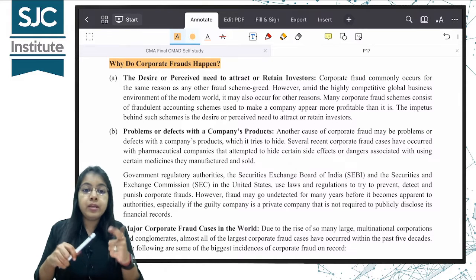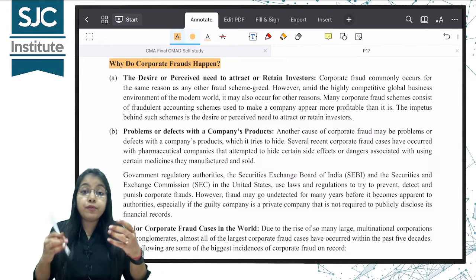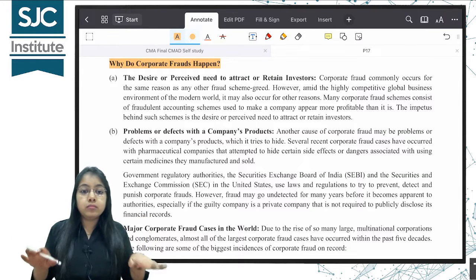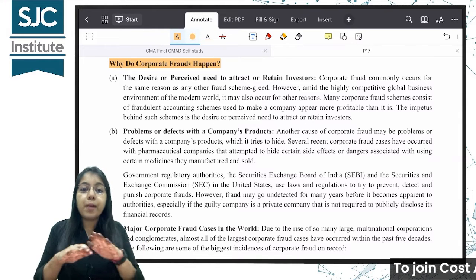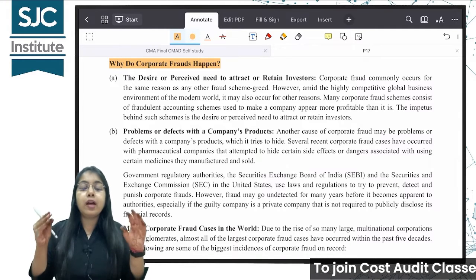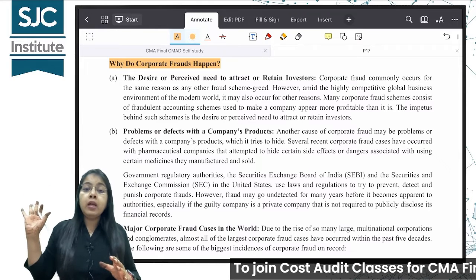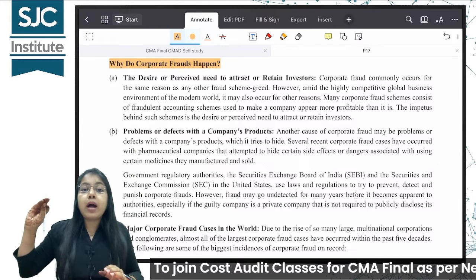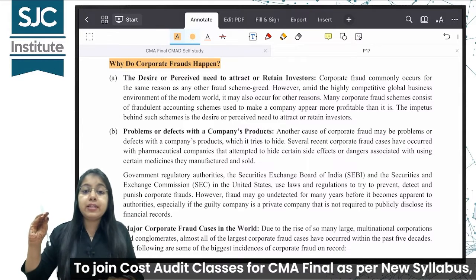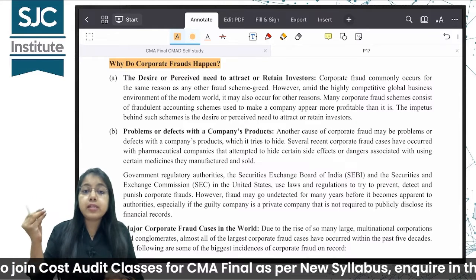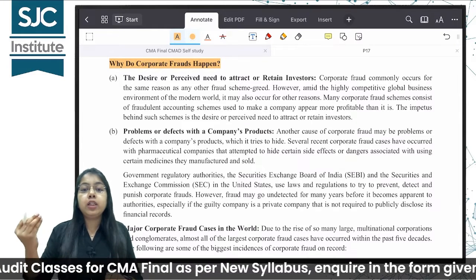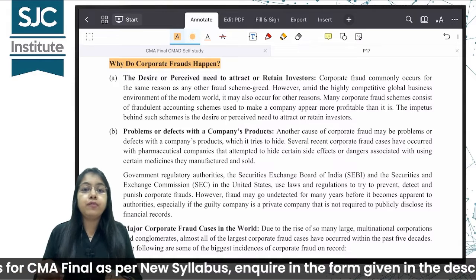One of the reasons. Second reason, I made a product which turned out to be defective. Now if the defect becomes known to people, everything stops. Okay, my entire production will shut down. I'll have to bear so much of losses for doing large scale production. So to hide the defects or the deficiencies in my product, I will engage in some kind of a fraud.